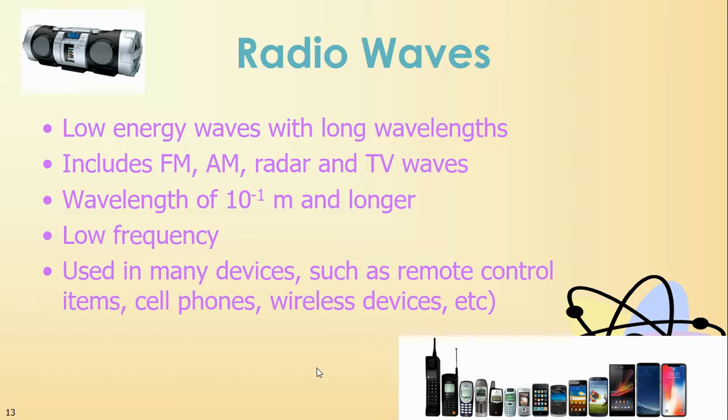Radio waves are low energy waves that have long wavelengths. They include FM, AM, radar, TV waves. They also include your cell phone waves. They have wavelengths of 10 to the negative 1, so 0.1 meters and longer, in other words, larger than 0.1 meter. Long wavelength, low frequency, low energy.